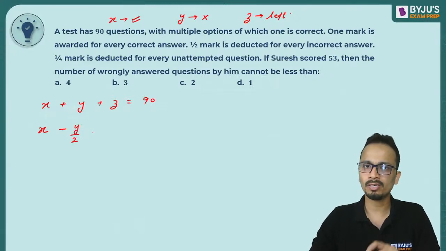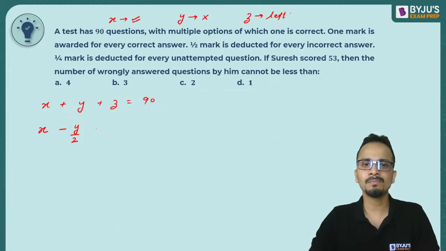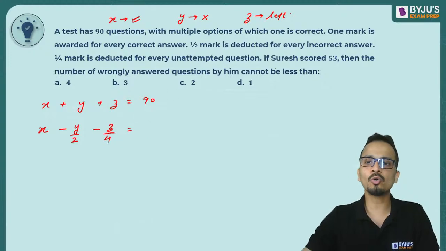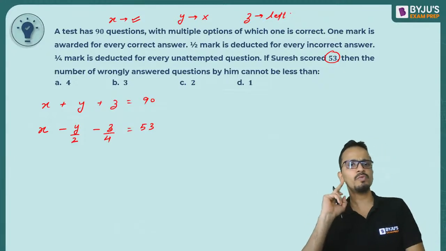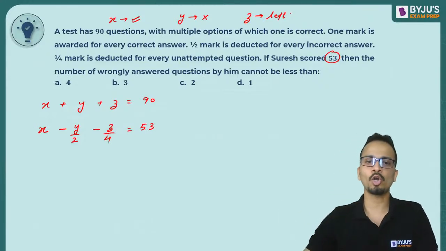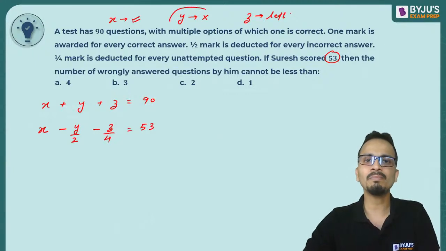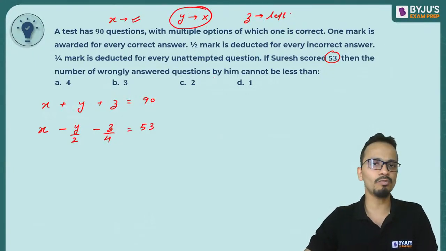And minus 1 by 4 for unattempted, so minus z by 4 corresponding to z unattempted questions. The total score here is 53, so this is equal to 53. What we have to find is the minimum value of wrongly answered questions, that means the minimum value of y.